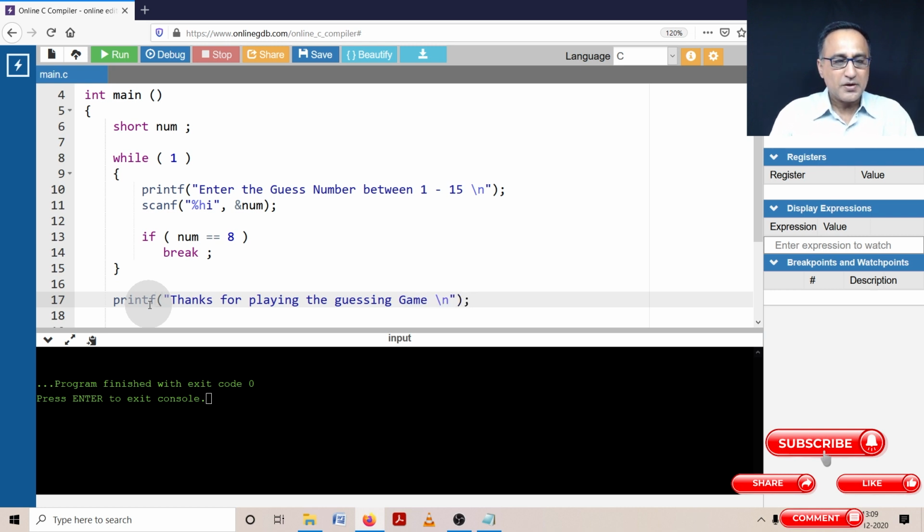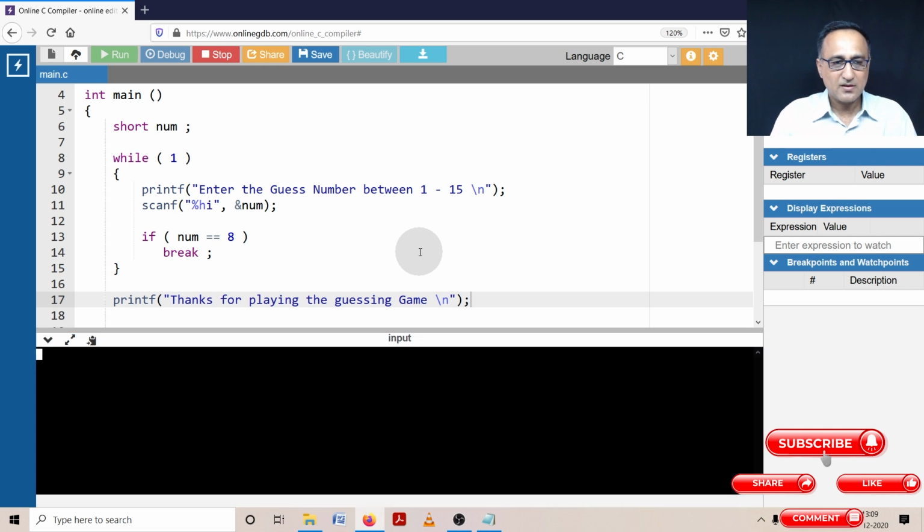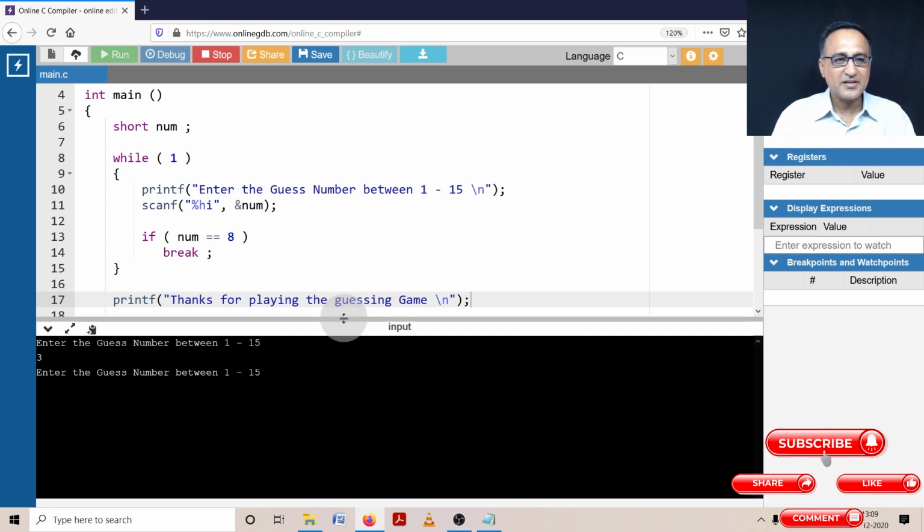Now I'm going to run this program and then go ahead with the explanation. Let's see first if it compiles. So I'm asking, enter the guess number between 1 and 15. Let's say I enter the number 3. It asks me to re-enter the number. Let's say I enter 6.